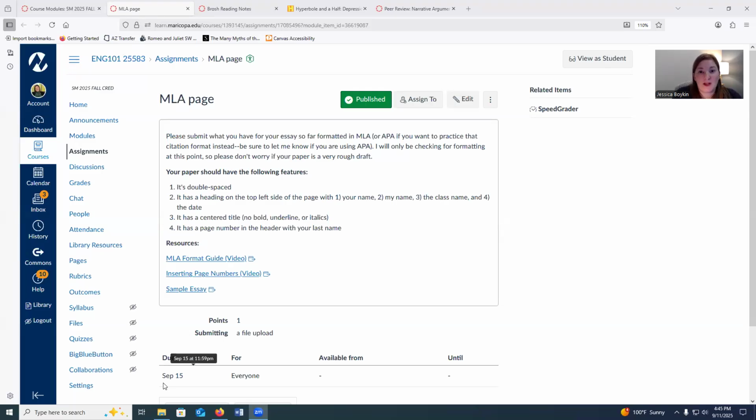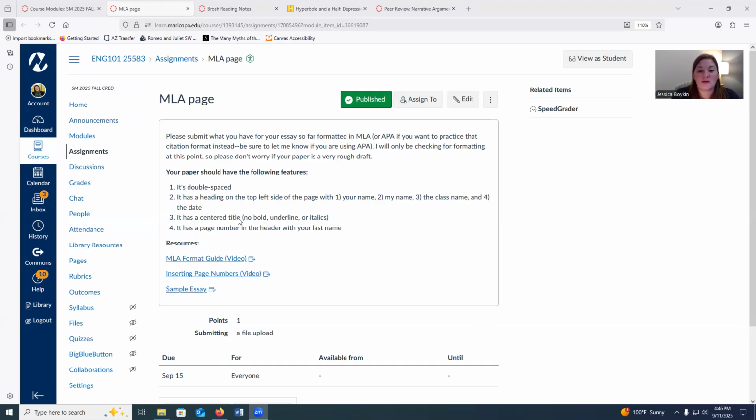This week, we are wrapping up our narrative argument paper, and so we have some assignments coming up I just want to go over. So our first assignment for this week is the MLA page. What I'm going to be doing for this is just making sure that your MLA formatting looks right. And so I have a few resources down here at the bottom that'll help you make sure you know exactly what to look for, what a sample essay that's in MLA would look like, so that you can make sure your essay is formatted correctly.